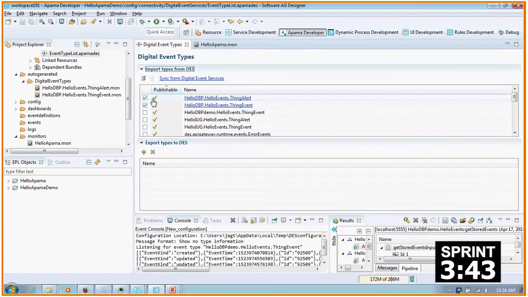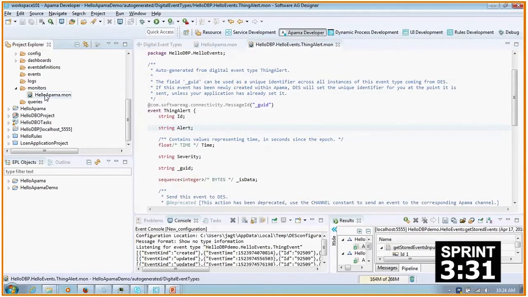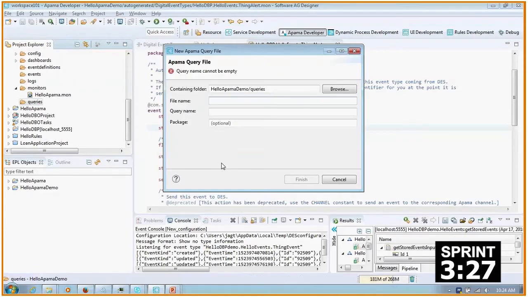And we didn't talk about that alert. I did mention the alert, yes. I mentioned that you had a separate type, and this is what we're going to emit when we recognize a particular pattern. So let's build a new query. A new query file.